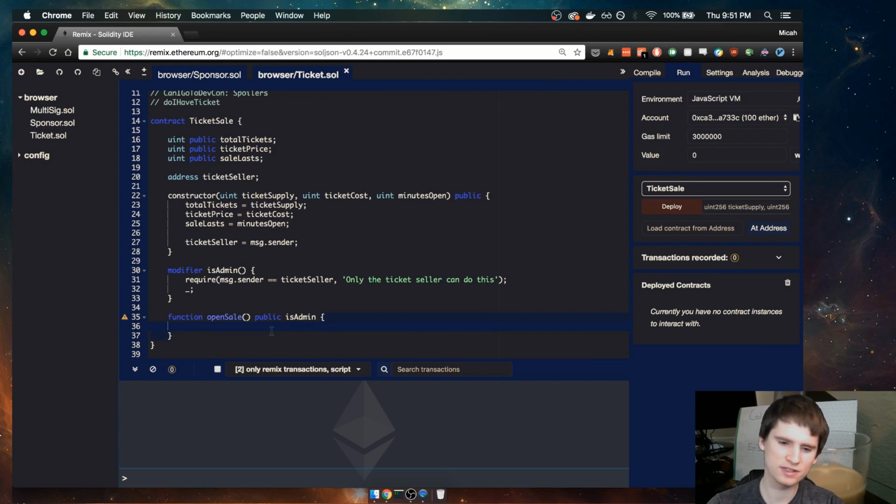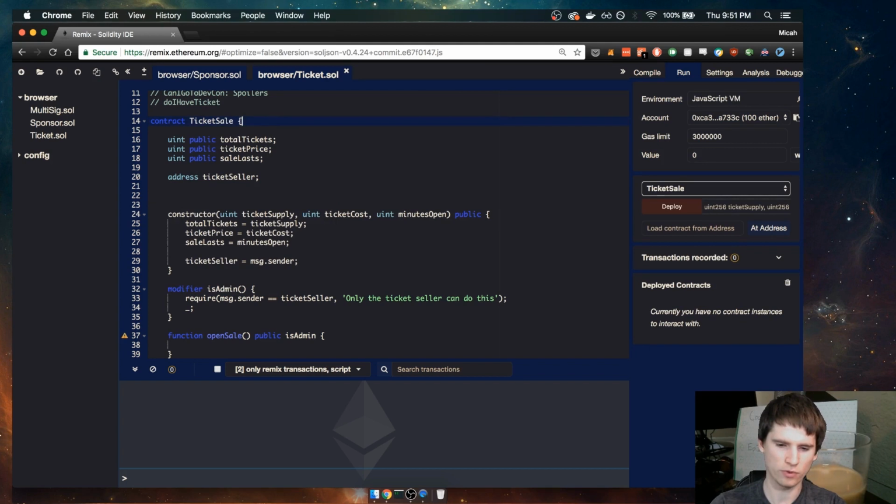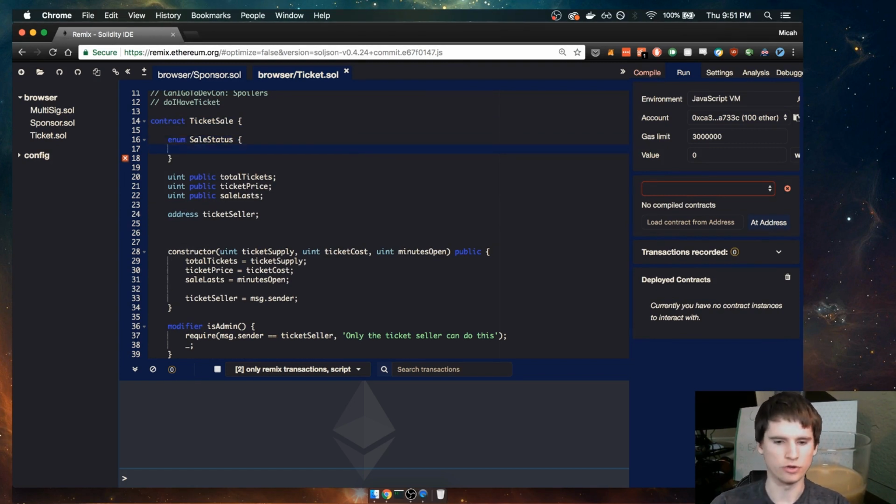Alright, so when the sale is open, we need to change some sort of status so that people can start sending their Ether to this contract and it will be valid. So let's go ahead and add a status. I kind of want to use an enum for this, so let's go ahead and do sale status as an enum. So it's an enumeration.